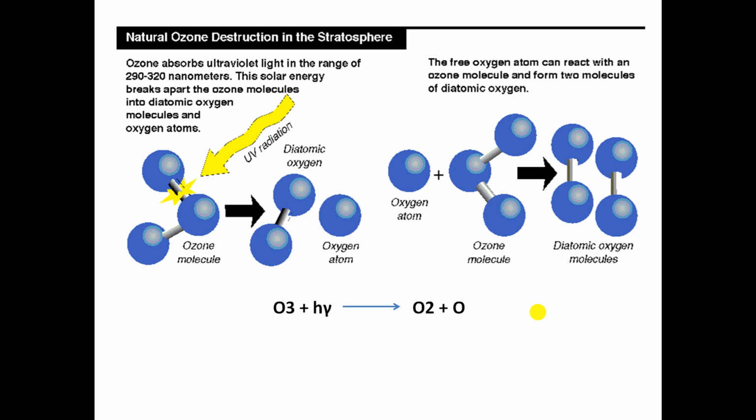So formation and destruction of ozone take place simultaneously, so that the amount of ozone present in the atmosphere is maintained at equilibrium, a dynamic state. Ozone formation and destruction are in equilibrium, so the amount of ozone in the atmosphere is maintained at equilibrium.